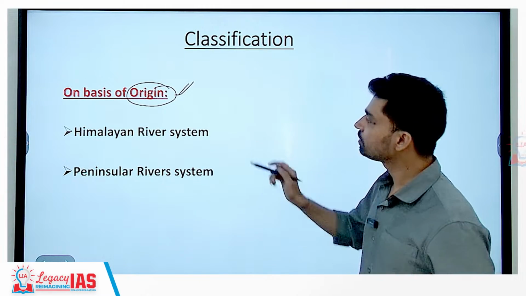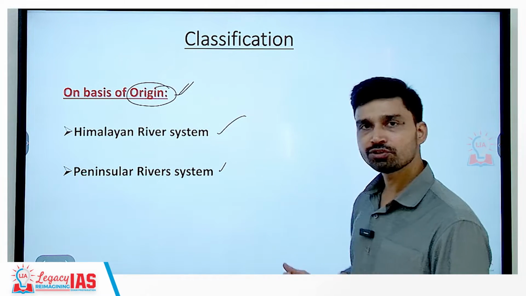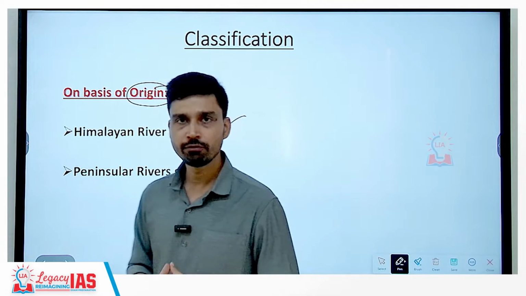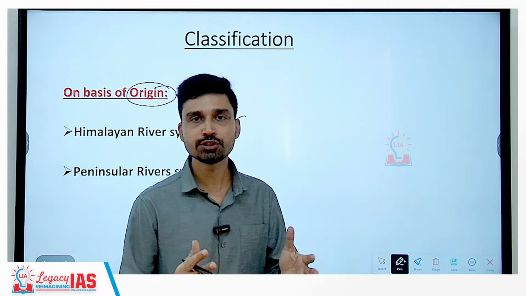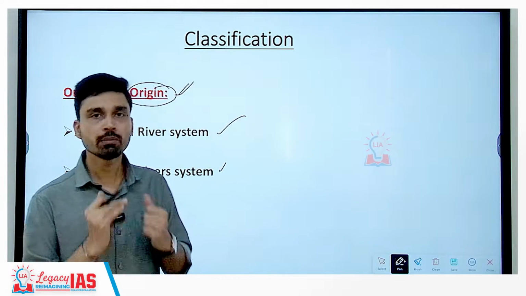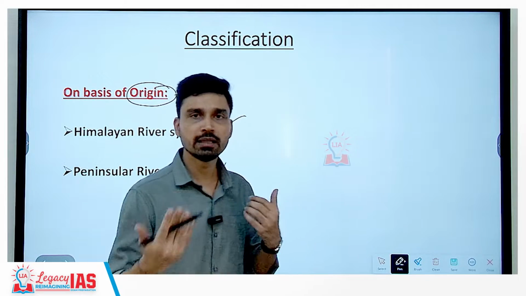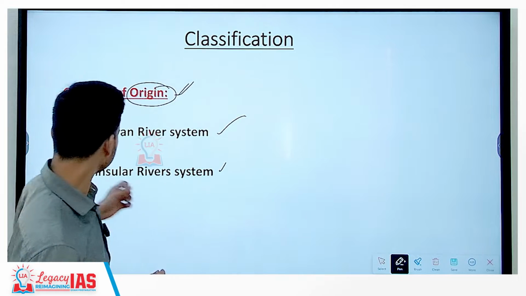On that basis, the river system of India can be classified into two types: the Himalayan river system, the rivers originating from the Himalayan mountains, which are major, big, large rivers such as the Ganga River system, Indus River system, Brahmaputra River system, along with all their tributaries, Jhelum, Chenab and Beas River. Then you have Yamuna River and Ghagra and all these other rivers.